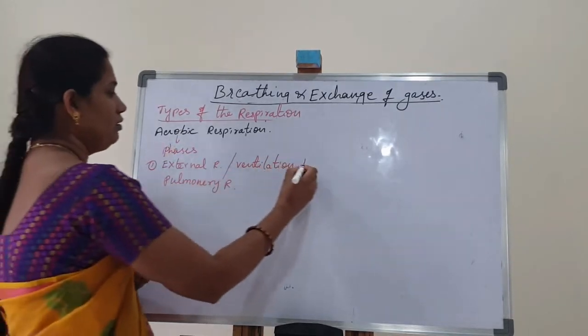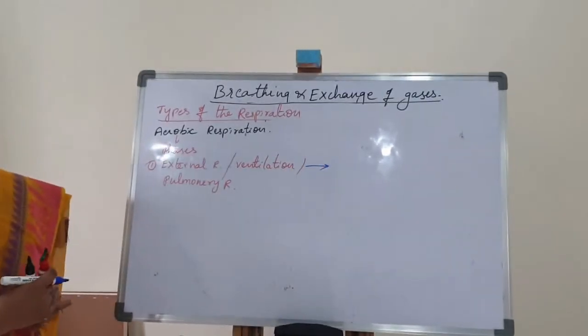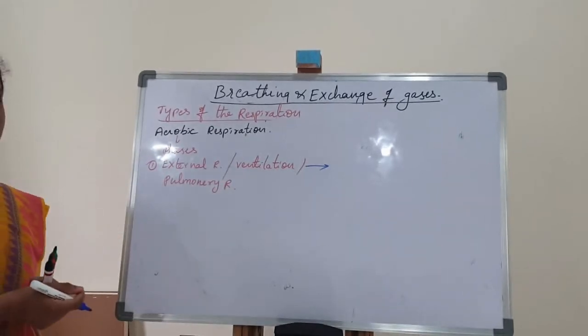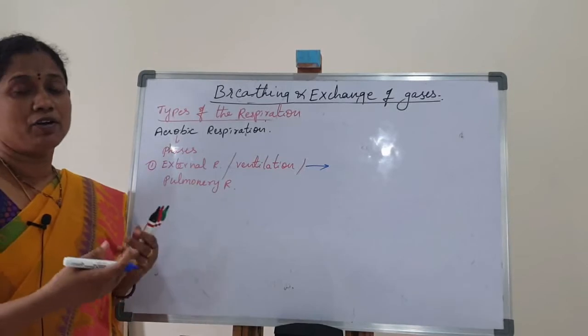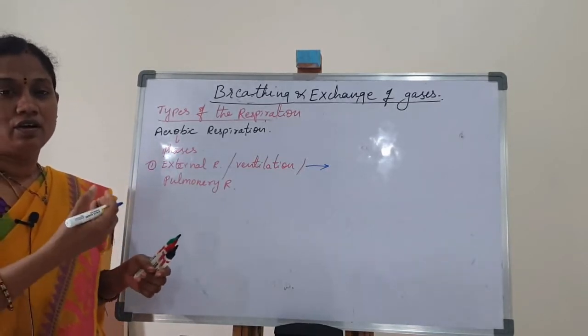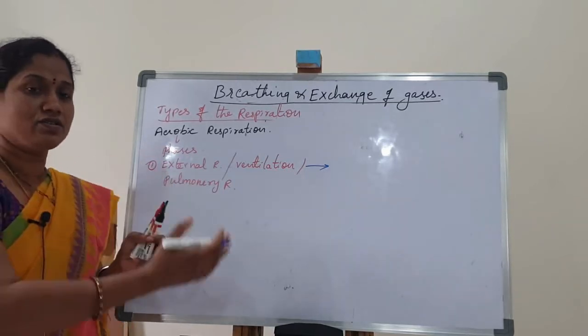External respiration means the exchange of gases between lungs and blood. During the breathing inhalation process, oxygen is dissolved into the blood. At the same time, carbon dioxide is released to the outside.